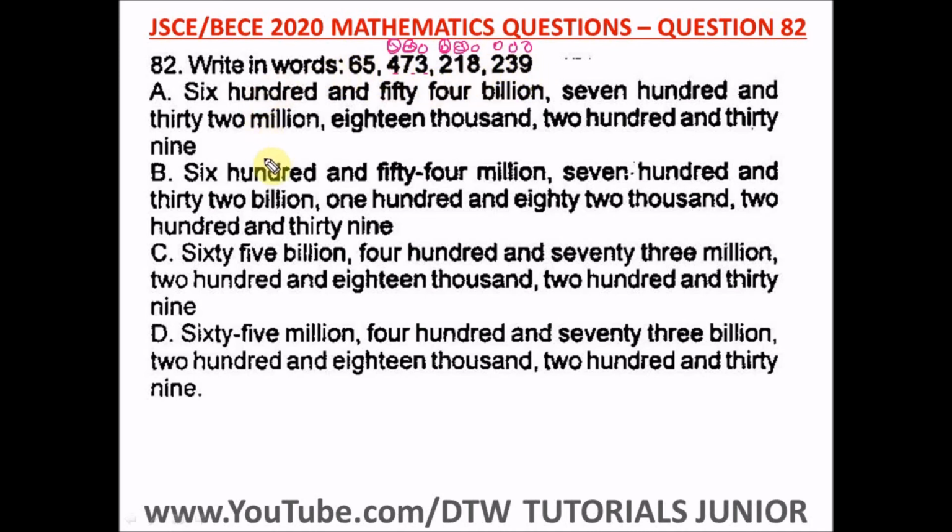So let's look for the right option here. This A says 600. No, it's not 600. This B says 600. No, it's not 600. Yes, this says 65 billion. It has to start from billion. Option D says 65 million. No, it is not 65 million. So C is the correct option. Let's complete it. It says 65 billion, 473 million, 218,239. So this is the right option, option C.